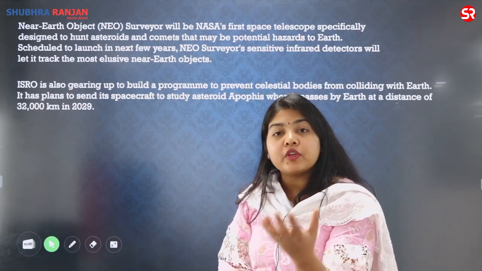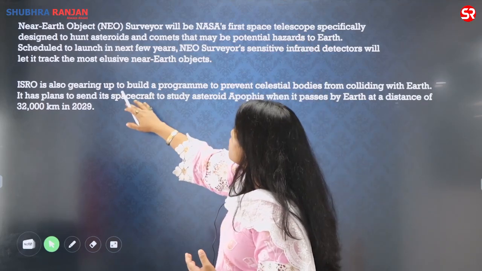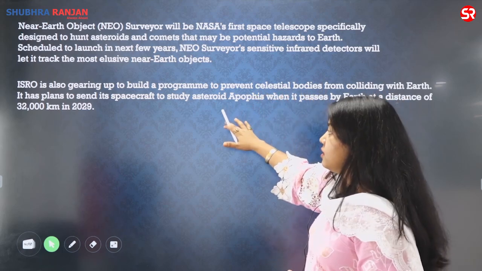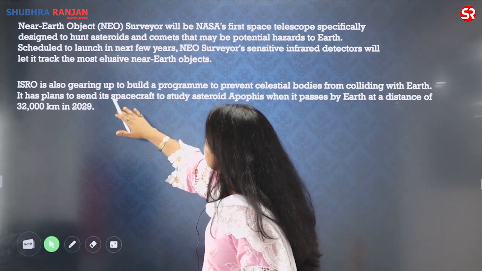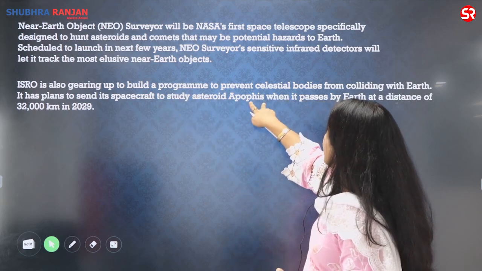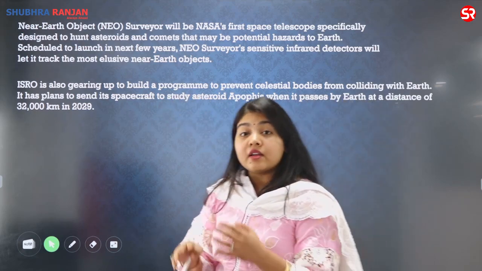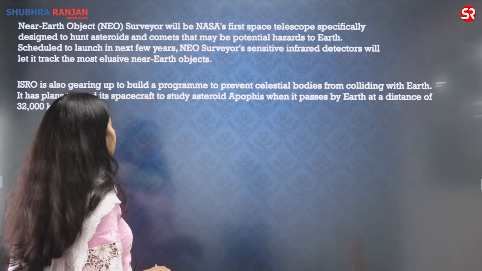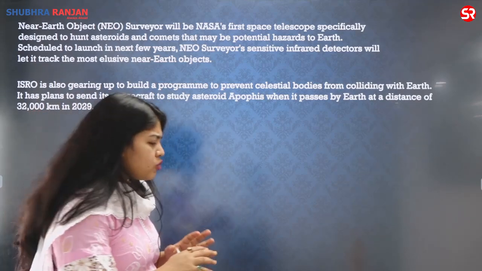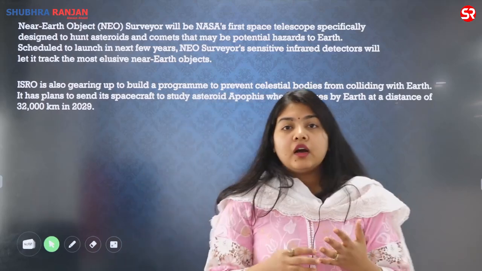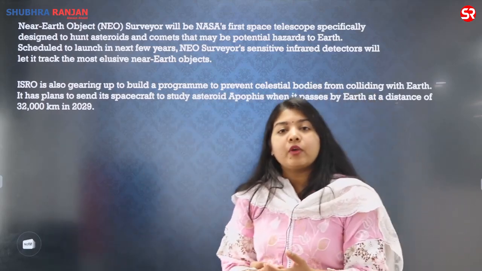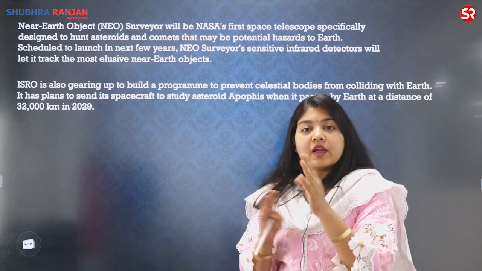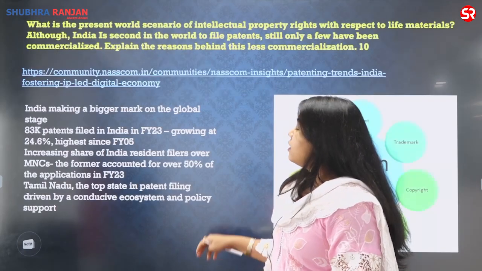If you want to write something from India's perspective, ISRO is also gearing up to build a program to prevent the celestial bodies from colliding with Earth. It also has the plans to send its spacecraft to study the asteroid Apophis when it passes the Earth at a dangerously close distance of 32,000 kilometers. When? In 2029. So ISRO right now does not have any running program, but in future by 2029 it will be studying the Apophis, so that we also have our own program for deflecting the asteroids or any objects coming towards the Earth.